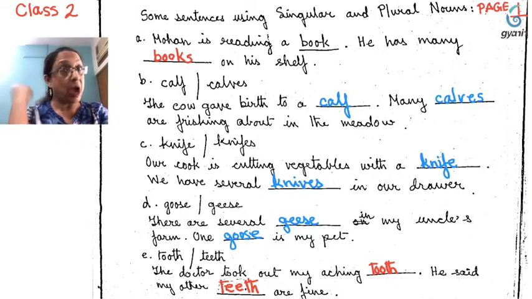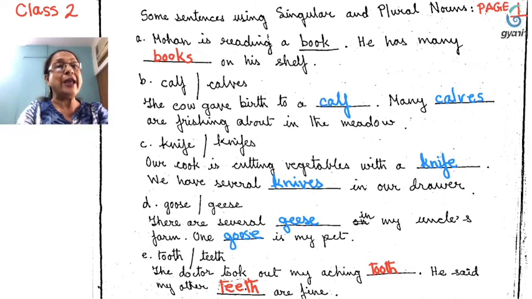A means one. So an also means one. So we are using book. This is singular number. But notice the second sentence. He has many books on his shelf. Because we have used the word many, this indicates plural number. That is why we use books. That is in the plural form.